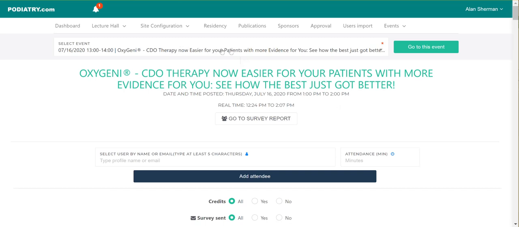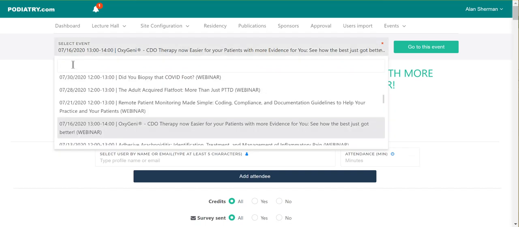Actually, I guess I could download the attendee list. I just can't issue the certificates yet. So I can go back here and I can go to the event.